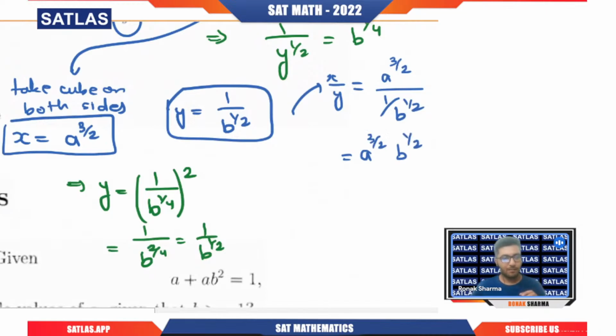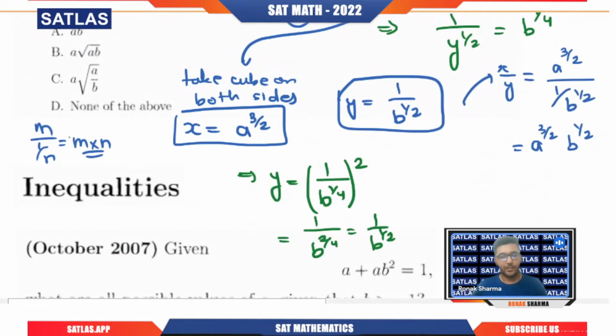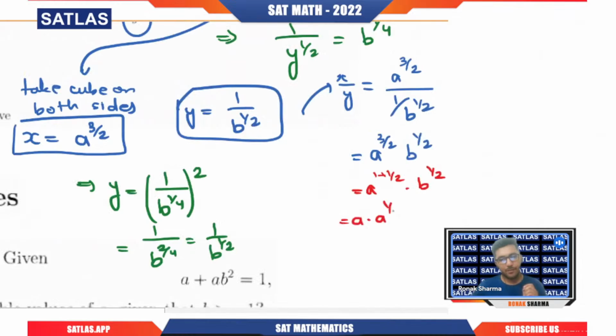Because let's say if we have m by 1 by n, this is nothing but m into n, because that reciprocal in the denominator will get multiplied in the numerator. Now you can see the options are a times root ab, a times root of a by b, and none of the above. So I'm going to write this expression in that term so that I can get a root. We know that root is nothing but power 1 by 2. So I'm going to write a power 3 by 2 as 1 plus 1 by 2. This will become a into a power 1 by 2 b power 1 by 2.